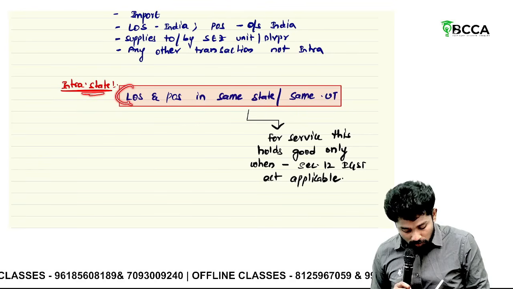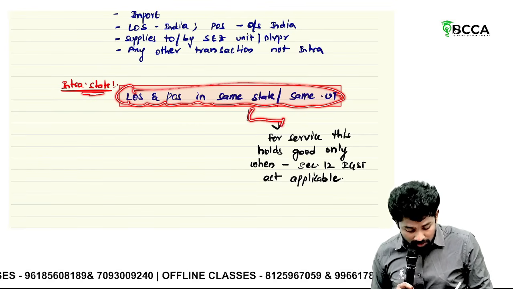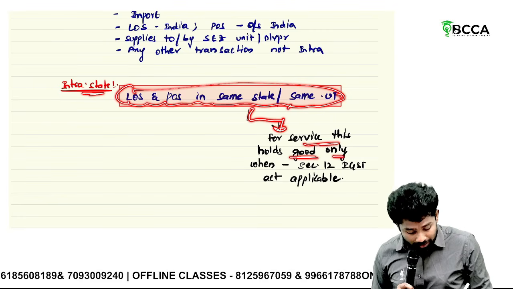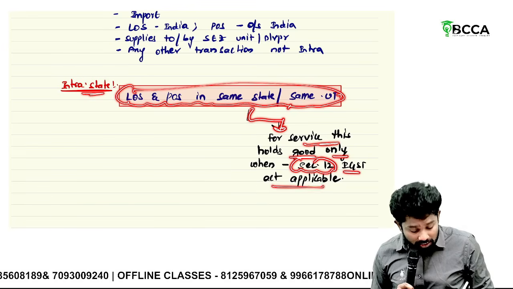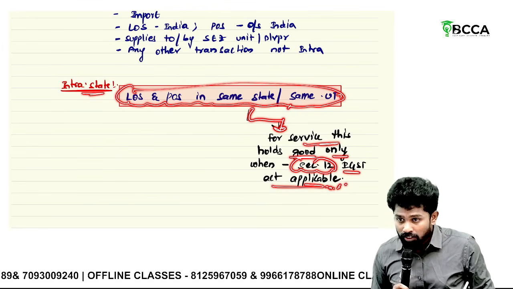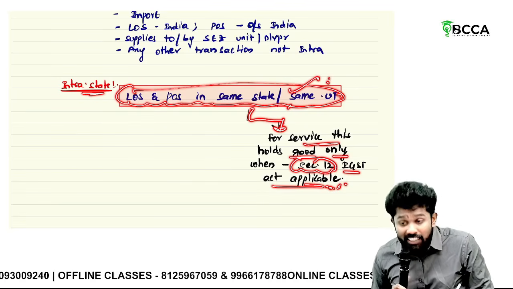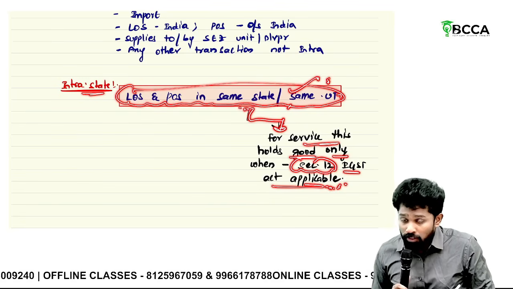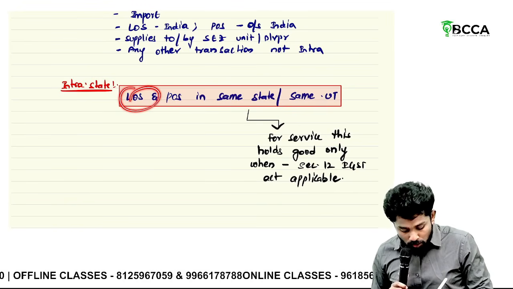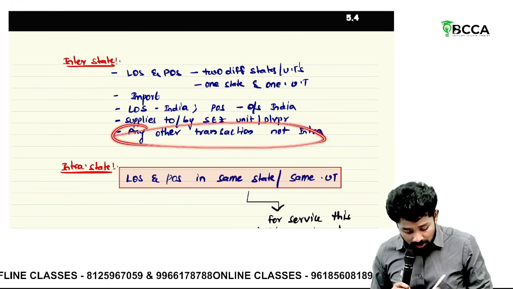Usually intrastate means location of supplier and place of supply are in the same state or same union territory. For service, this holds good only when section 12 of the IGST Act is applicable, I mean, when you can determine place of supply under section 12. Then this line is good. If place of supply has to be determined under section 13, then this line does not hold good. It's not intrastate. So when section 13 comes into the picture, even if both are in the same state, it is still not intrastate. Then it comes under interstate under the residual category.